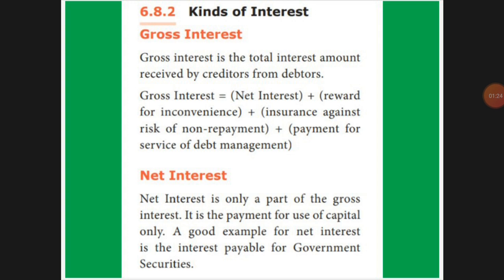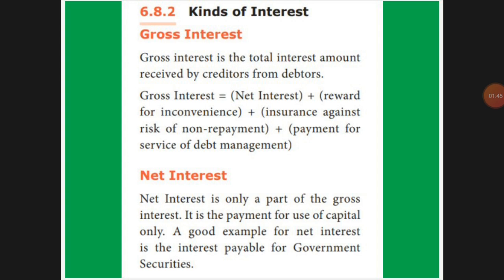That is the gross interest, the total interest received by the creditor from the debtor, the customers who borrow the loan. For that they have given the gross interest formula.